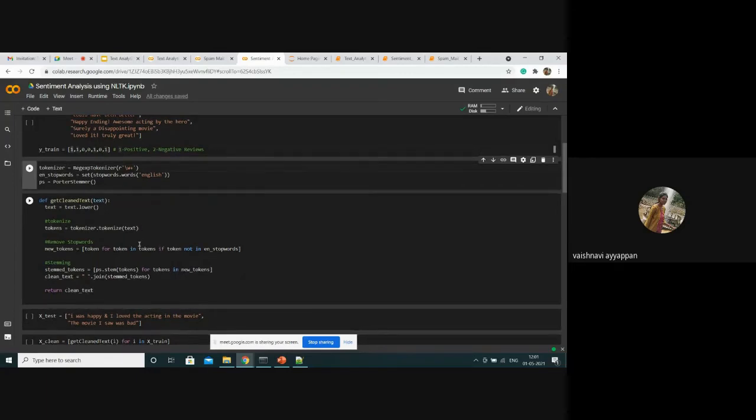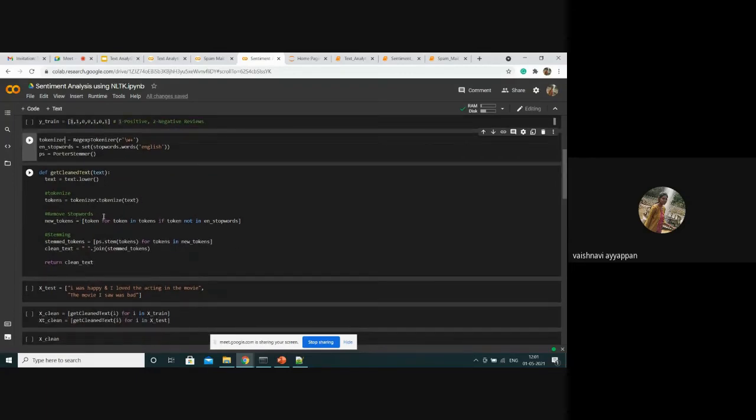Then I'm going to remove the stopwords. If the word is not present in the stopwords list, then we place it in another list, the new_tokens variable.